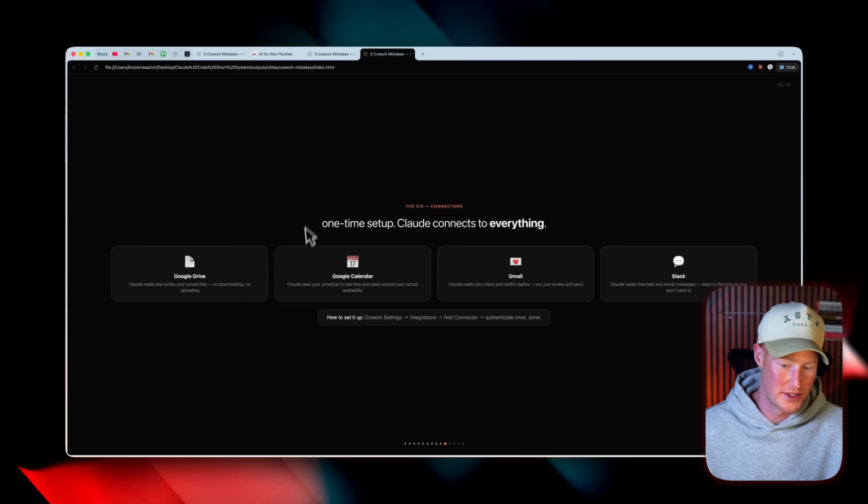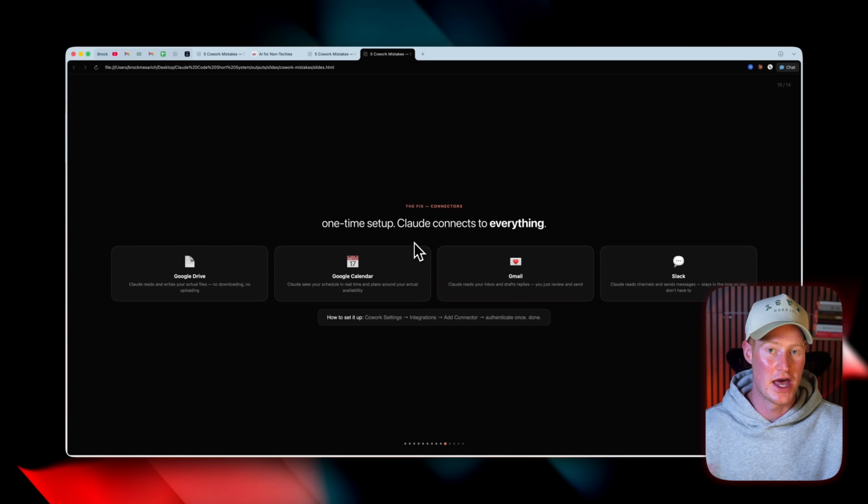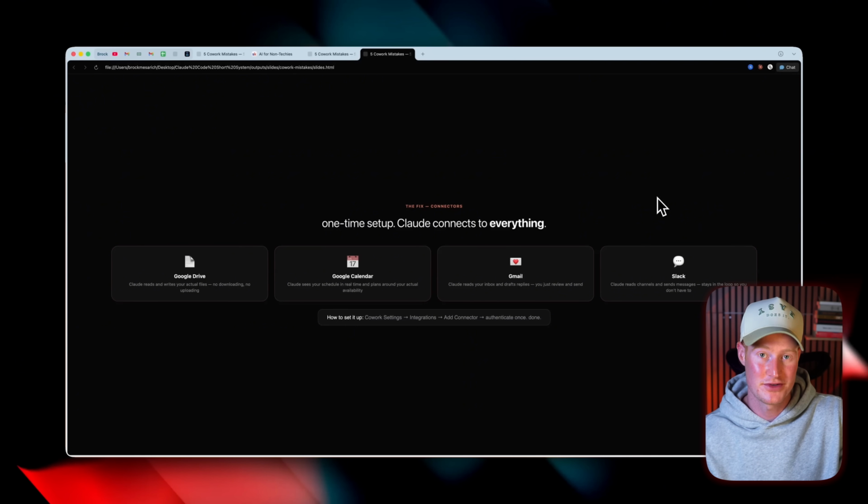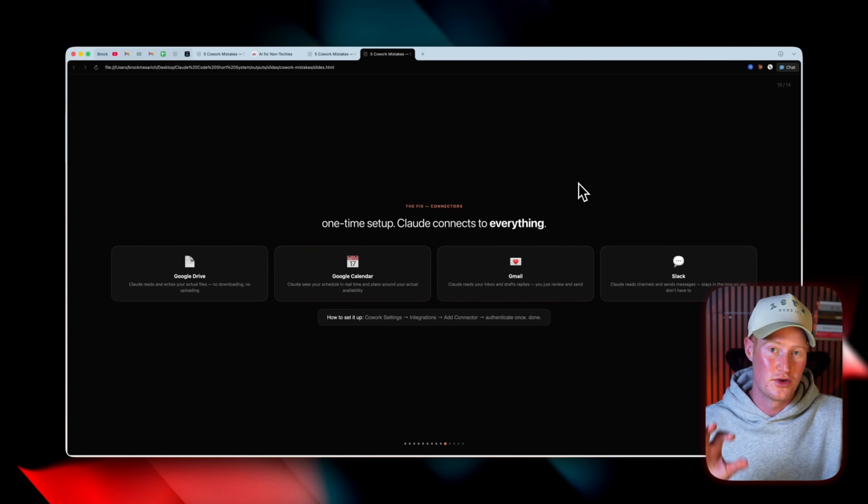This is a one-time setup, and then Claude can connect to any of the different apps you use. So whether that's the Google apps, that's Slack, or so many other connectors, I'm going to show you a hack now that not only connects to some of the apps that Claude allows you to, because right now I believe you can only connect to like 38 different applications. I'm going to show you a way that you could connect to 8,000 plus apps directly inside of Cowork.